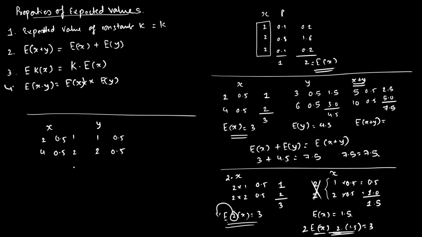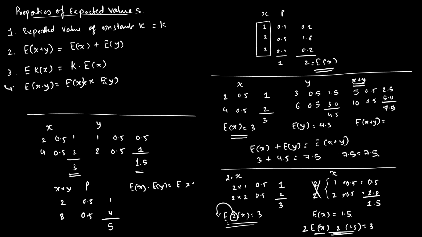Expected value of x will be 3. Expected value of y will be 1.5. Let me find x into y. 2 into 1 is 2, 4 into 2 is 8, probability is 0.5, 0.5. What is the expected value of xy? It is 5. Is that right? Can I prove that the expected value of x into the expected value of y is equal to the expected value of x into y? Yes, the expected value of x is 3 into 1.5.